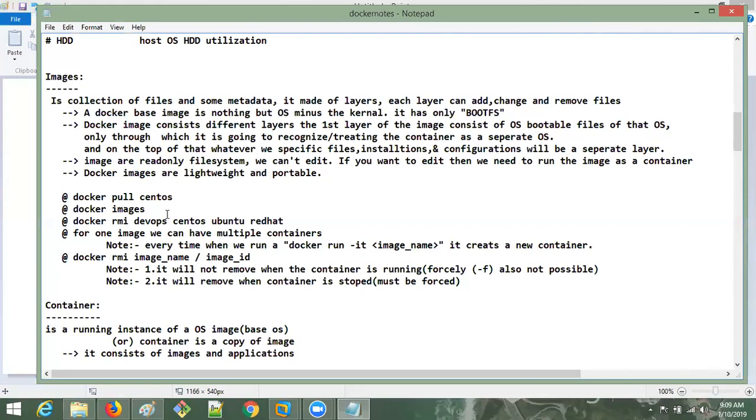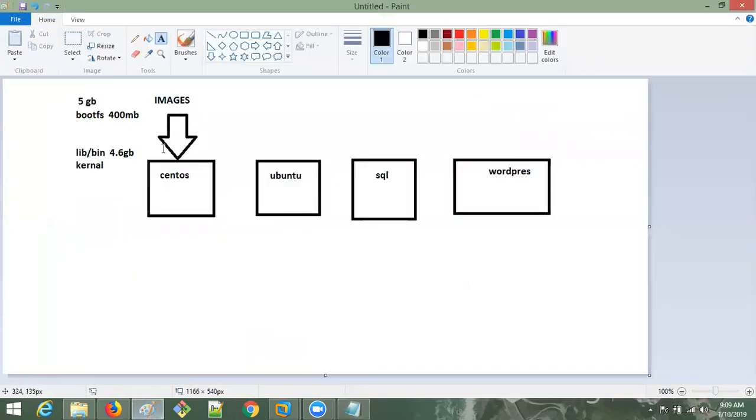And Docker images are lightweight and very portable. Why? This is the reason: you are getting only the bootfs of that related image.